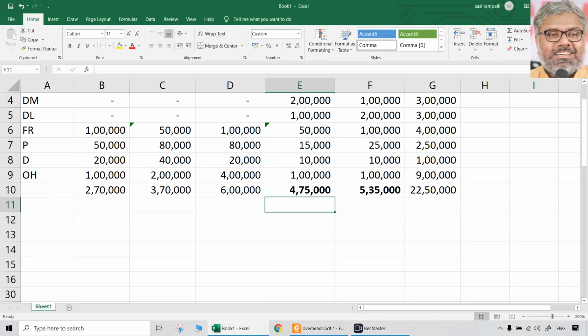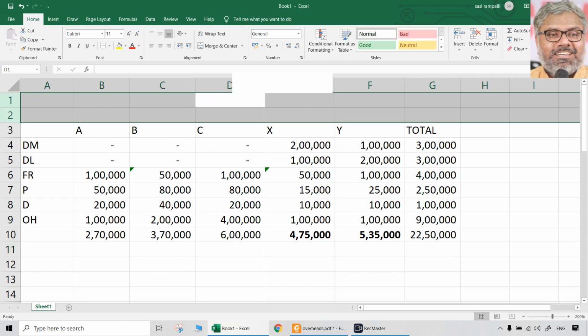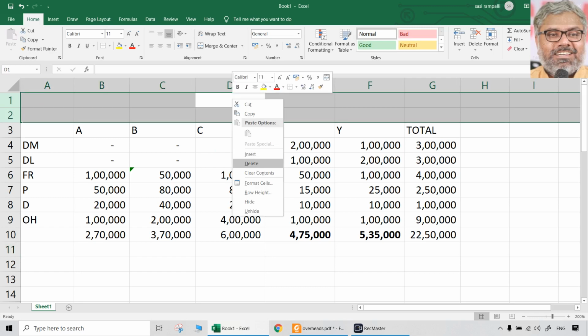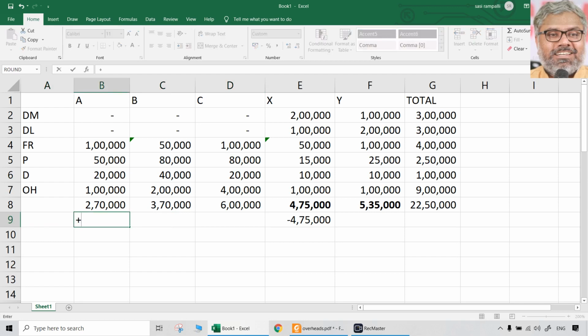So let us take X department first. X should be minus 475. Others should get this 475.